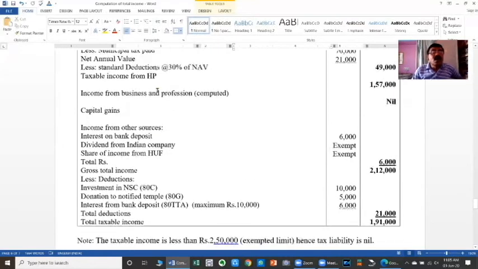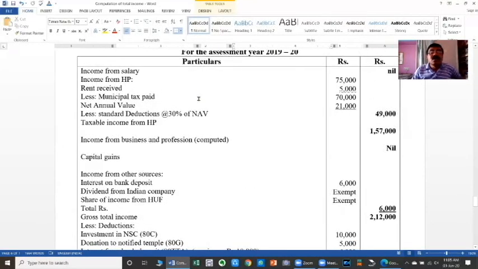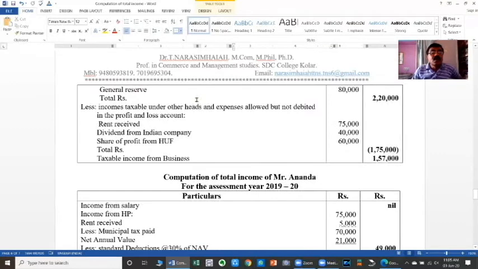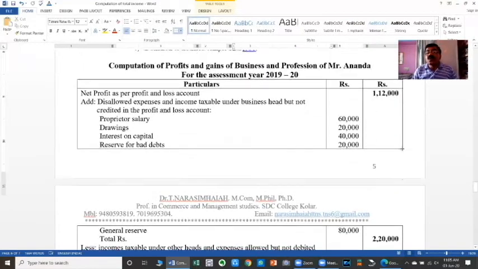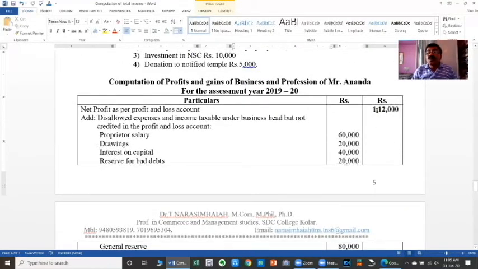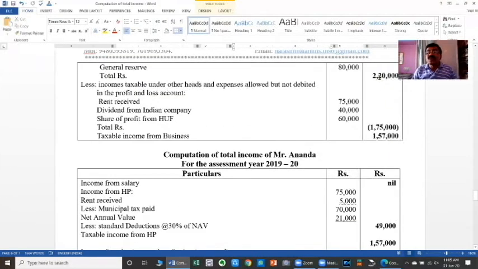So here, less: income taxable under other heads. Rent received 75,000, dividend from Indian company 40,000, share of profit from HUF 60,000. The total amount of incomes which are taxable under other heads but included in the net profit of the P&L account is rupees 1,75,000. So net profit as per P&L account 1,12,000 plus disallowed expenses 2,20,000 minus deductible amount 1,75,000. The remaining taxable income of business is 1,57,000.